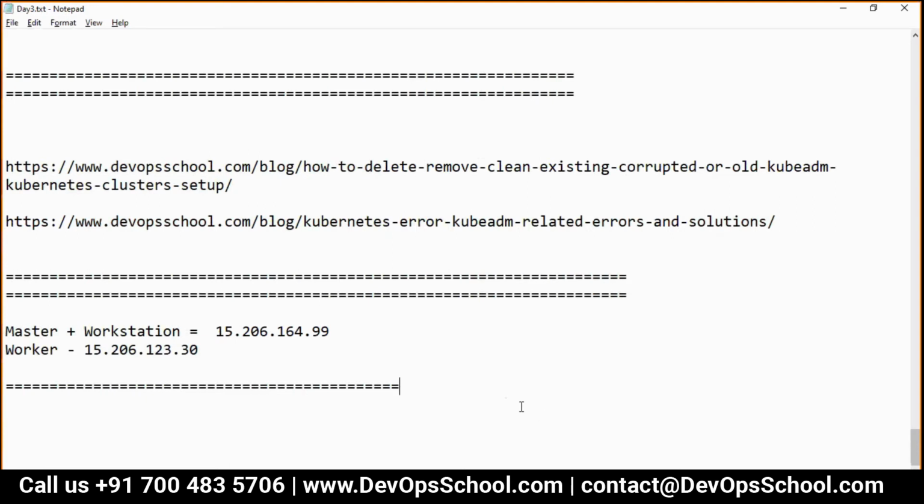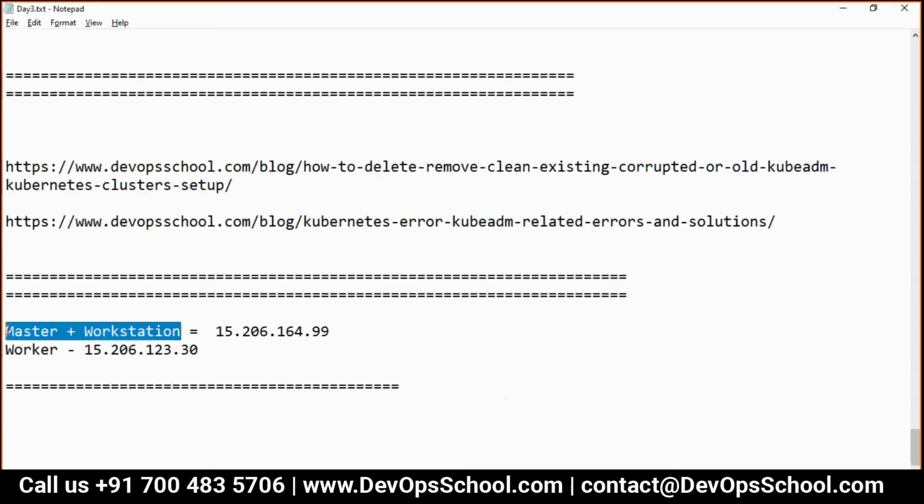Rajesh? Yeah. So this workstation has to be run on that CentOS one, right? Sir, there should not be any confusion actually. I don't know why you have confusion. I said you have to set up a master and workstation in the same machine, and I think you did the same thing.